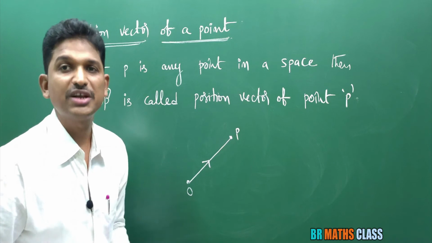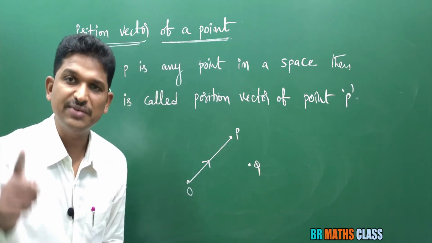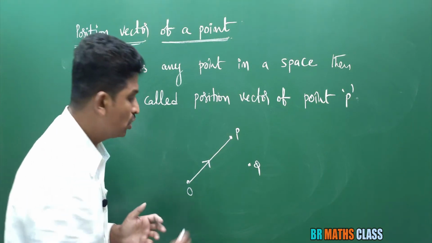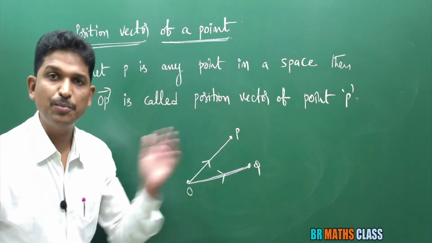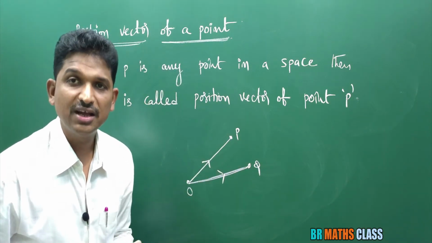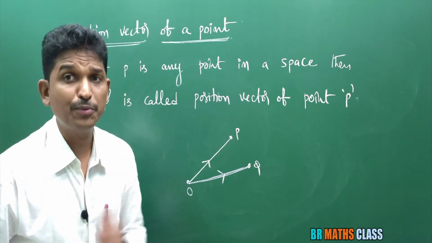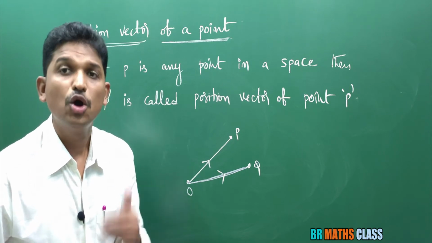What is the position vector of point Q? Q is a point in space. This notation only we will use. OQ bar is the position vector of point Q. Suppose I am saying that A is a point in space. What is the position vector of point A? What do you need to answer? The position vector of point A is OA bar.